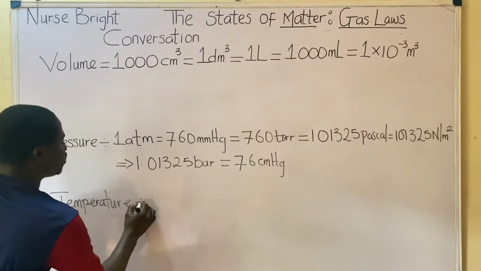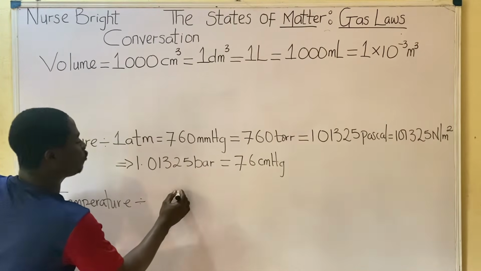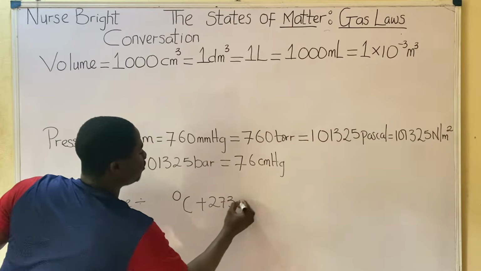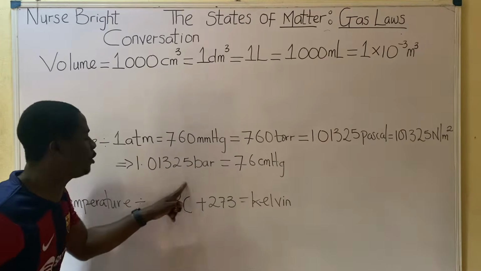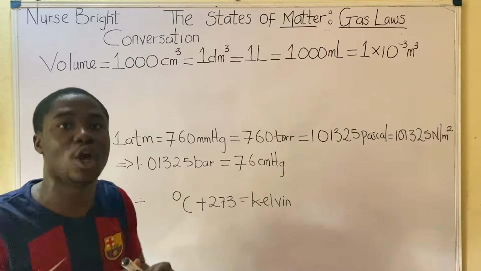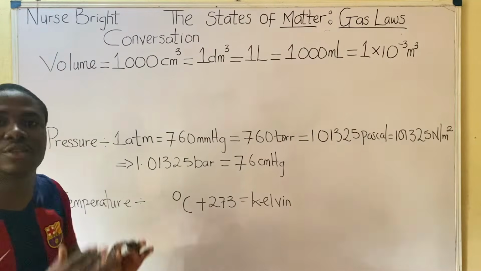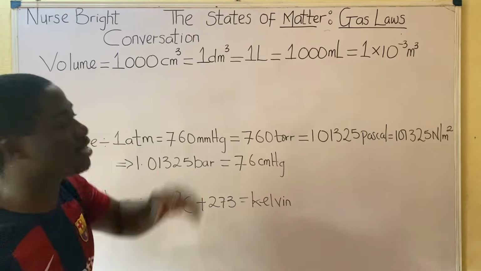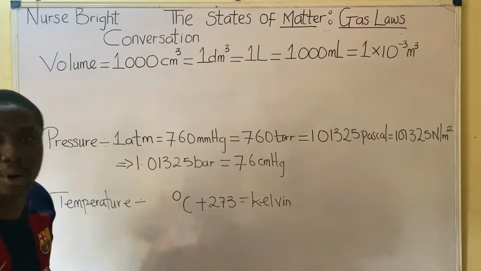Remember, we said that temperature has to do with the degree Celsius scale and also the Kelvin scale. On this, you just have to know this formula: degree Celsius plus 273 is equal to Kelvin, because most of the time they give us the temperature in the question in degrees Celsius. So we must convert to Kelvin by adding 273 to the temperature given when we start solving practice questions. So let's give examples to all these so we can progress.